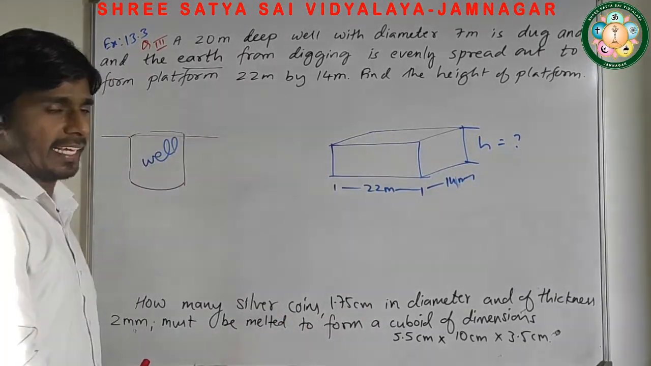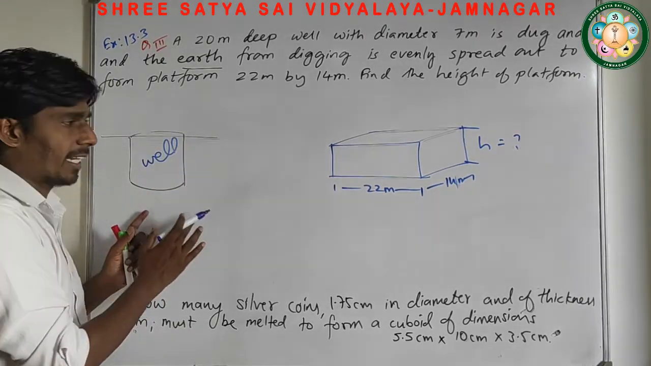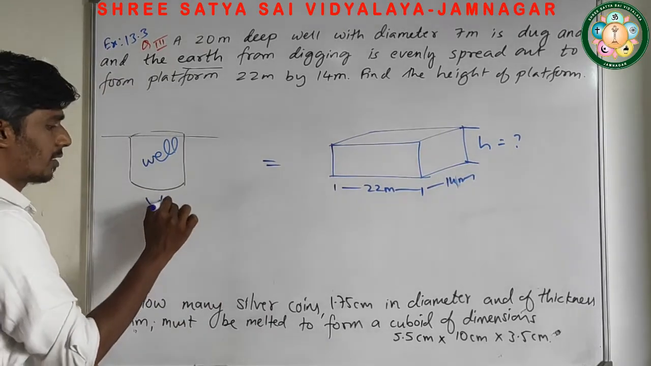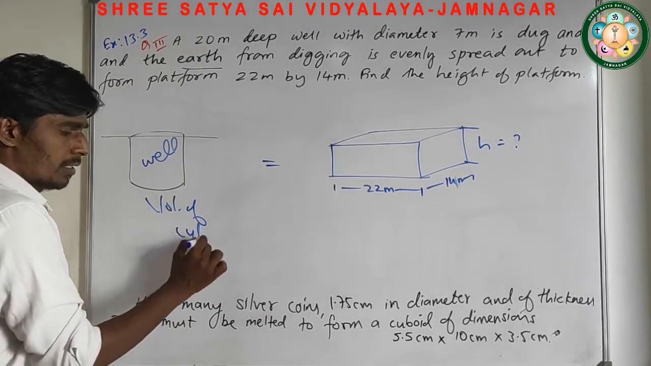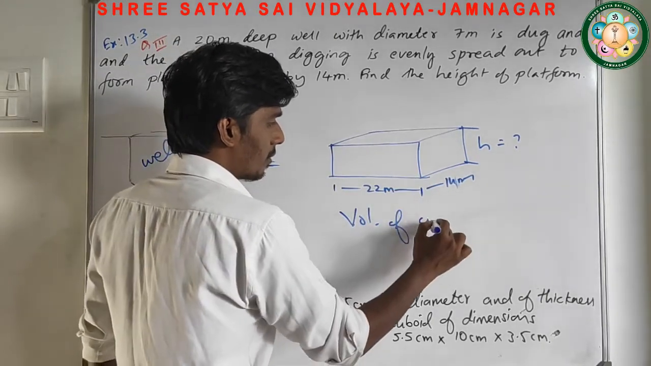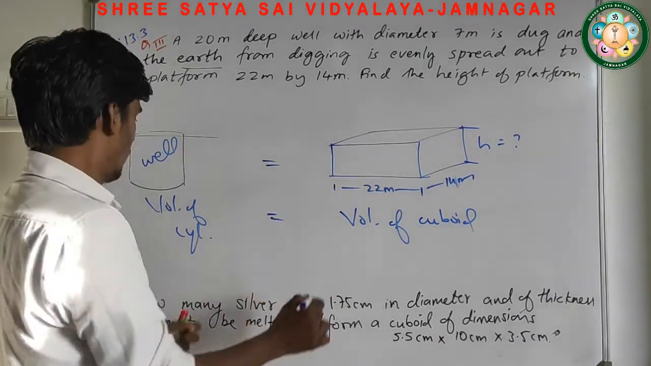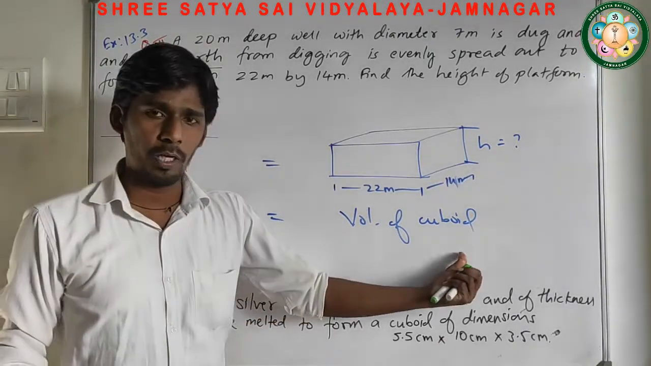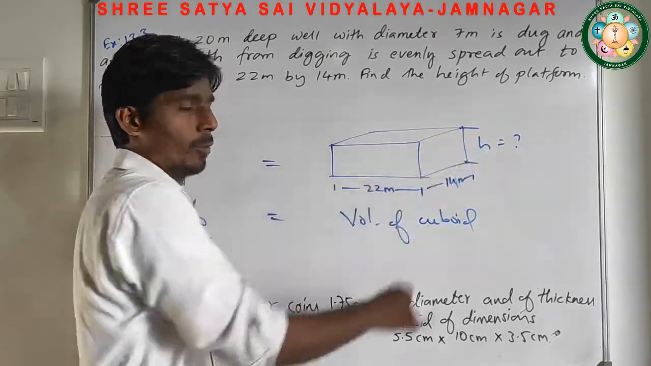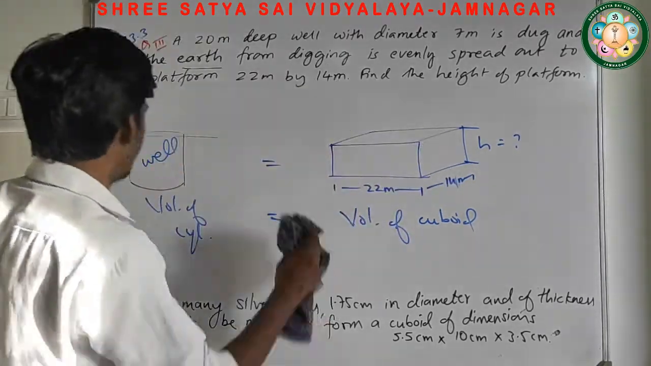Height. Then definitely I can say that the volume of this cylindrical well, जितना मिट्टी निकलेगा उतने से ये प्लेटफॉर्म बनेगा. So it means the volume of this cylinder is equal to what? Volume of this cuboid. So by using this relation that volume of cylinder equals to volume of cuboid, we can find out the height of this cuboid. Height क्या होगा that we can find out. Let's start solving it.